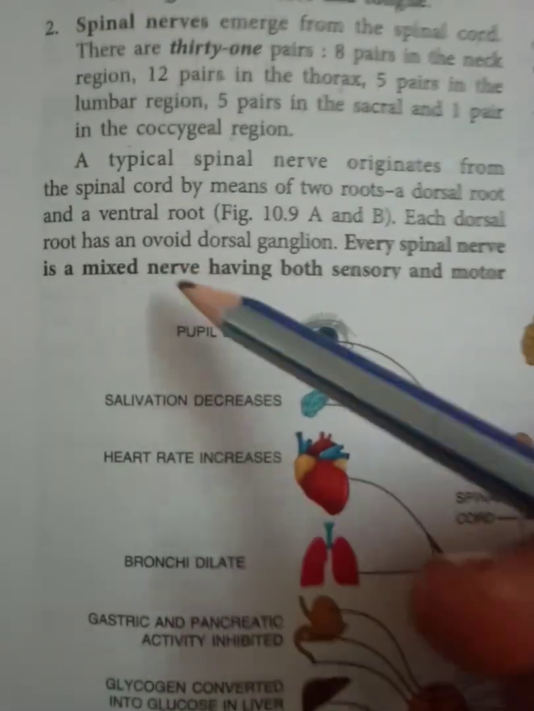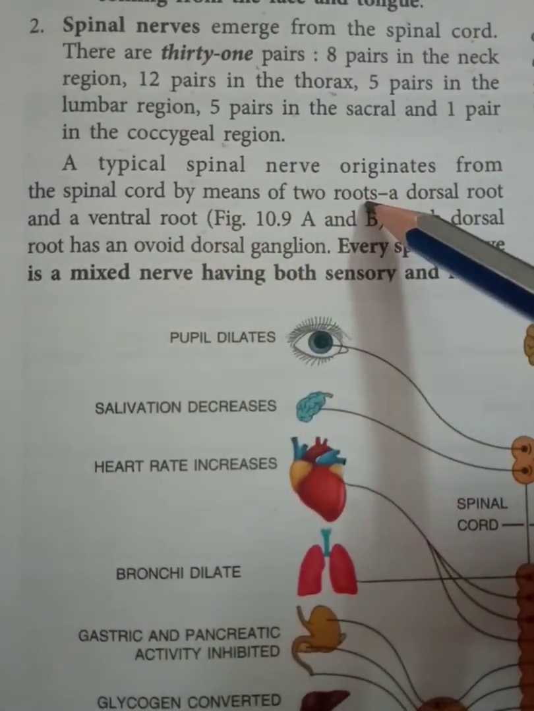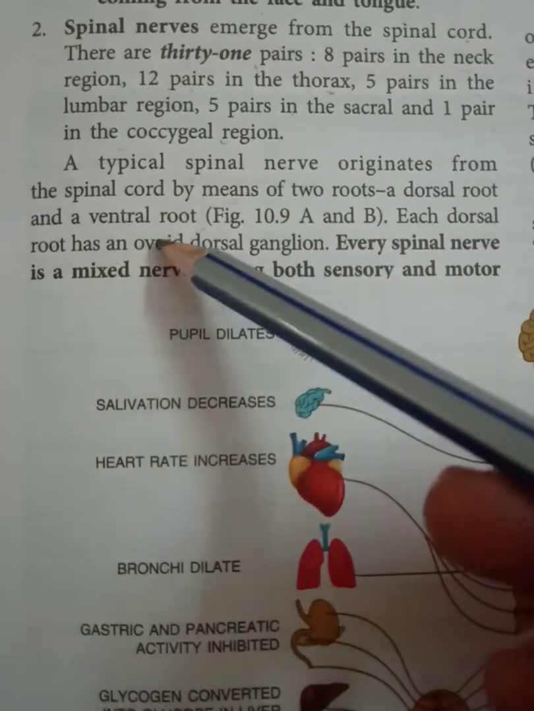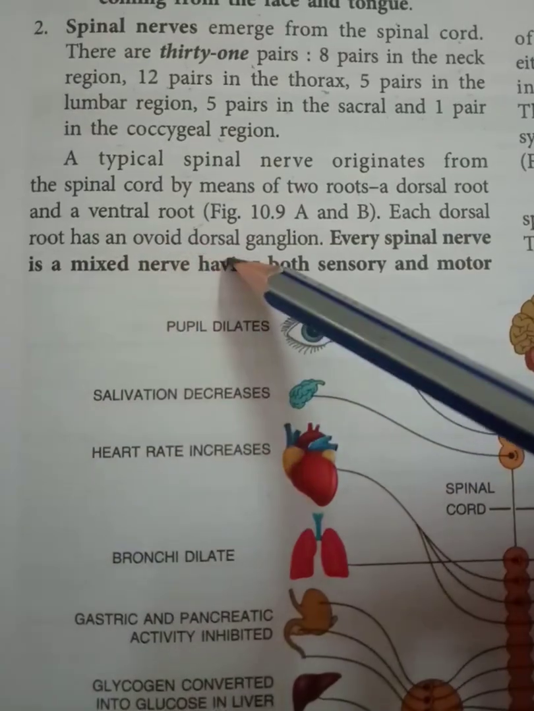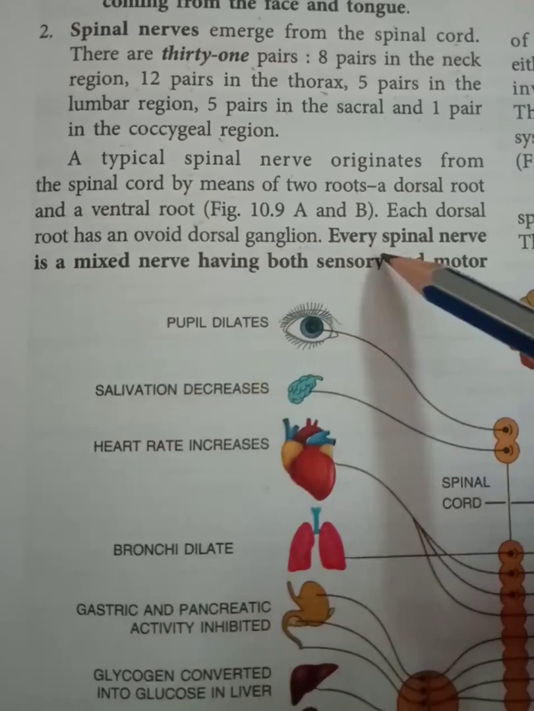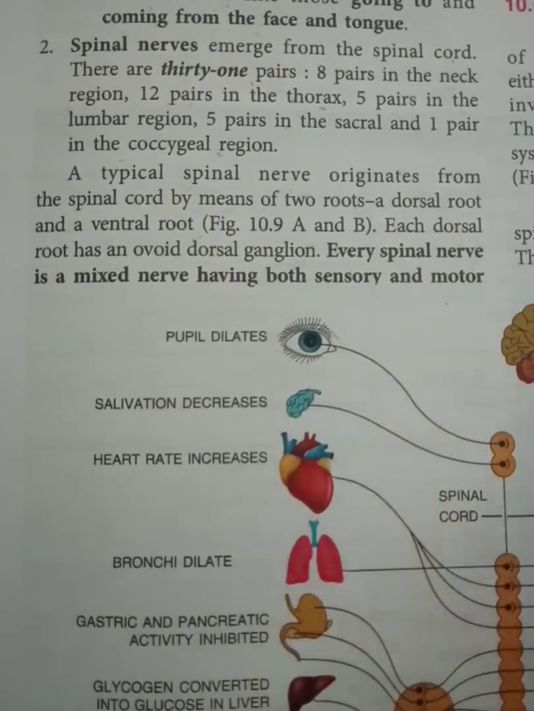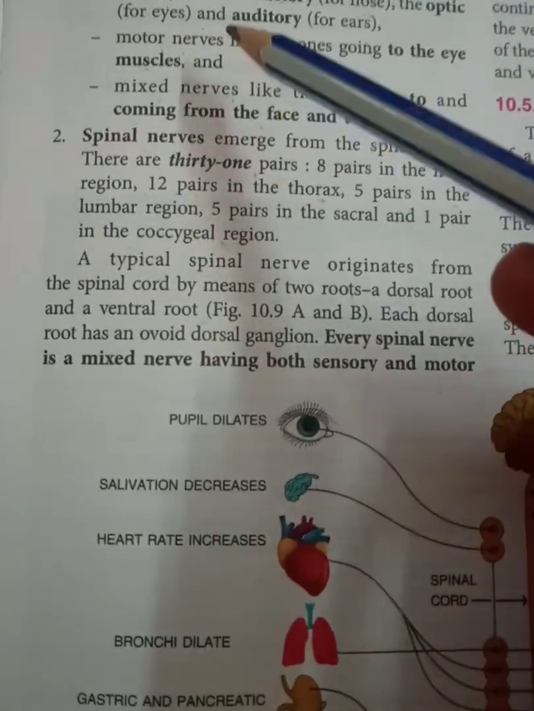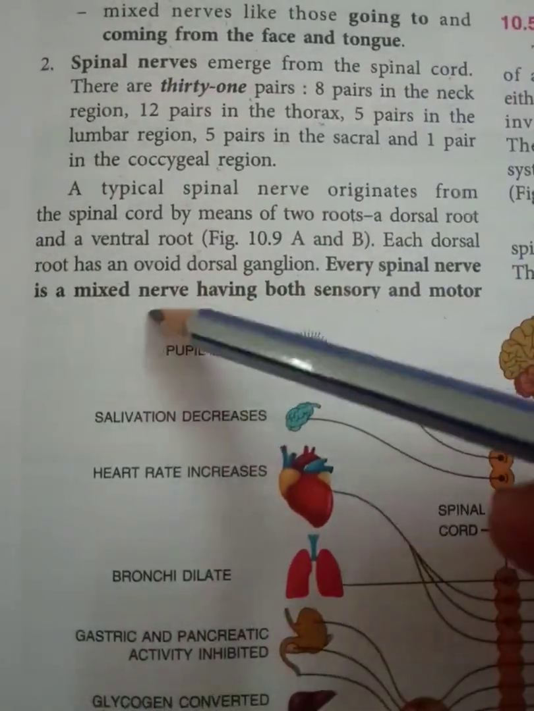Come back to the description. A typical spinal nerve originates from the spinal cord by means of two roots, a dorsal root and a ventral root. Each dorsal root has an ovoid dorsal ganglia. Ganglia is the mass of cells, neurons. Every spinal nerve is a mixed nerve having both sensory and motor fiber. Here you have seen some cranial nerves are sensory, some are motor, some are mixed, but spinal nerves all have both sensory and motor fiber.